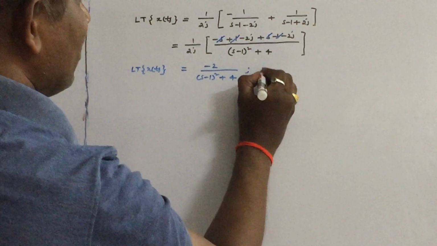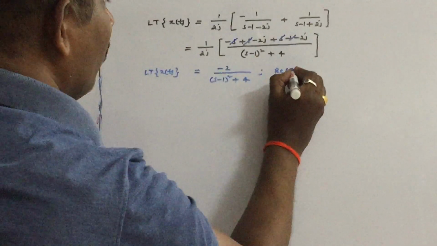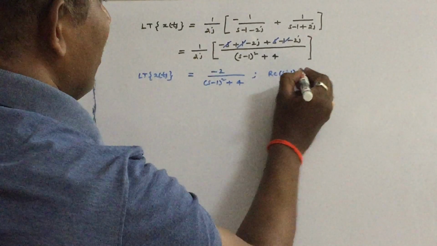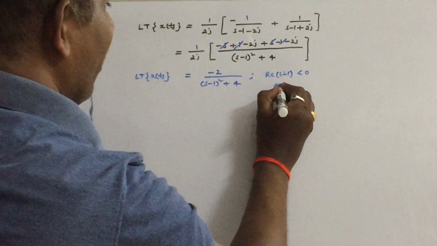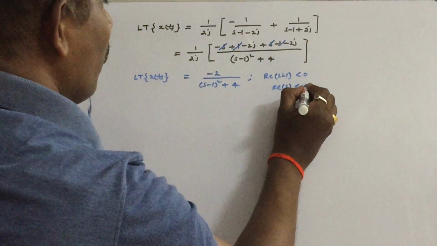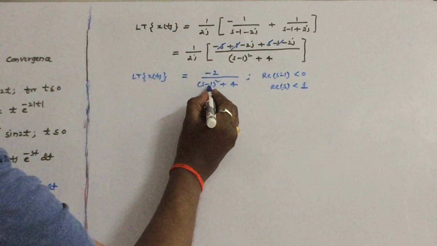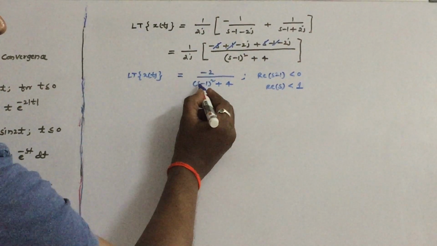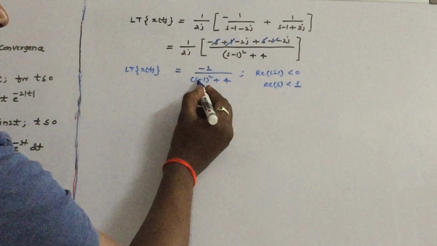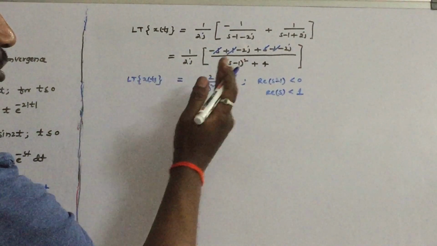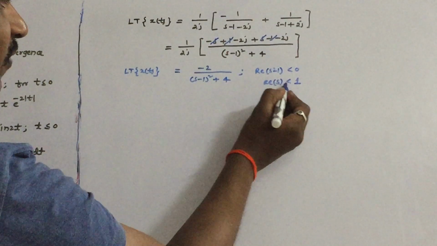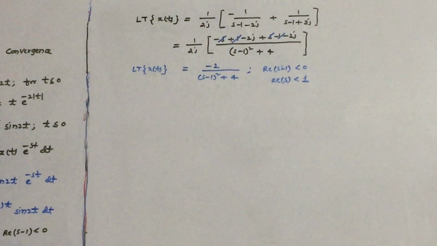So what is the region of convergence? The region of convergence is real of (s minus 1) less than 0, or real of s less than 1. Because t less than or equal to 0 is given, the region of convergence is towards the left side. So real of s less than 1, you can write like this.